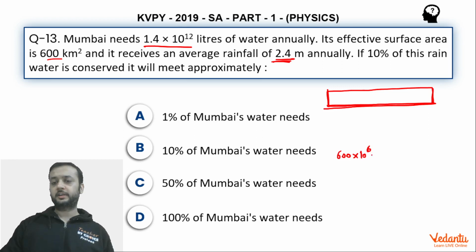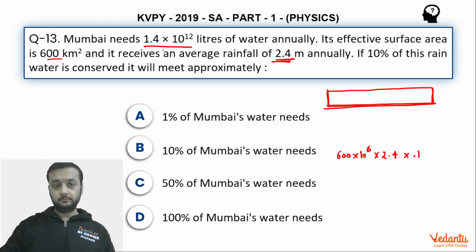This is the area of Mumbai in meter square, multiplied by 2.4. This is the total volume of water that falls on Mumbai per year. Only 10% of this is available, so we multiply this by 0.1. So this much rainfall is available to us.